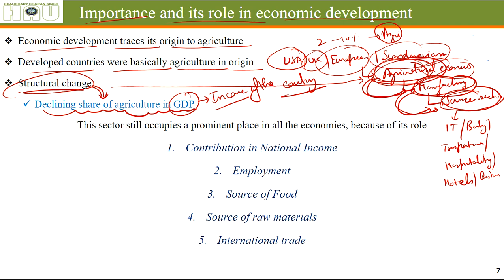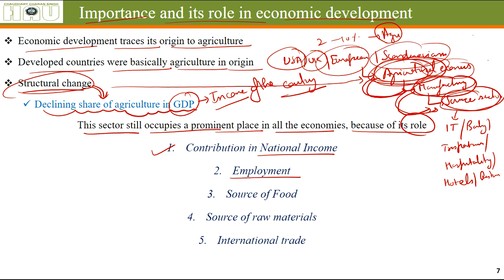There is a declining share of agriculture in GDP in India and many developing countries, but this sector still occupies a prominent, very important place in all the economies, all the countries, because of its role. And what is its role? We will be studying it by 5 points. It contributes to the national income: how it contributes, how much it contributes.